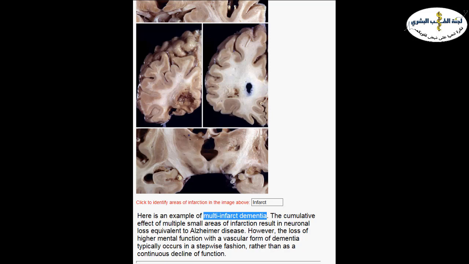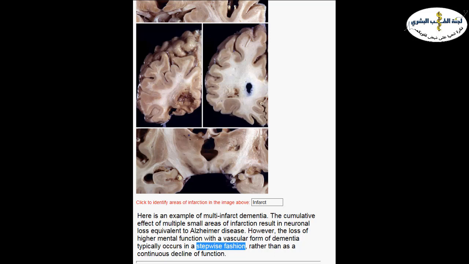Then they will have a plateau phase, a steady phase, when they don't experience any infarcts, until they have the second infarct and another sudden exacerbation. So we have different peaks and in between them plateau phases, and this is what we call a stepwise fashion. This is a clinical hint when the disease progresses in a stepwise fashion.